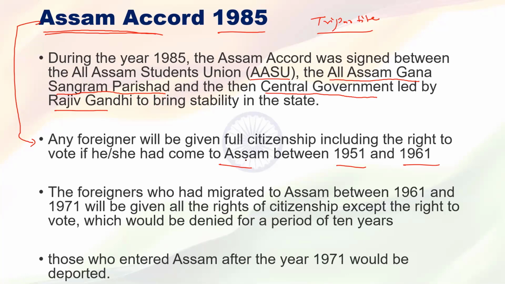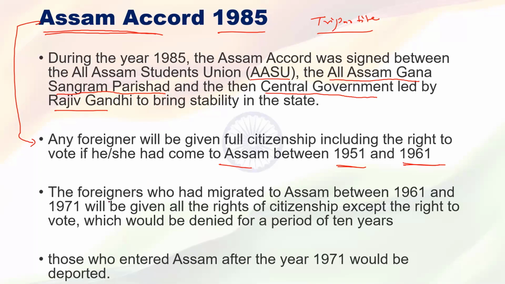Please remember, this is very, very important. What was that provision of the agreement? Any migrant who migrated from East Pakistan to Assam between 1951 and 1961 got all the rights of a citizen, plus Indian citizenship.